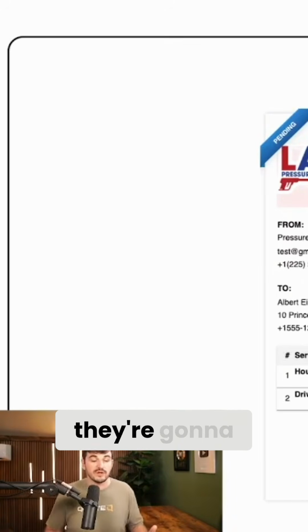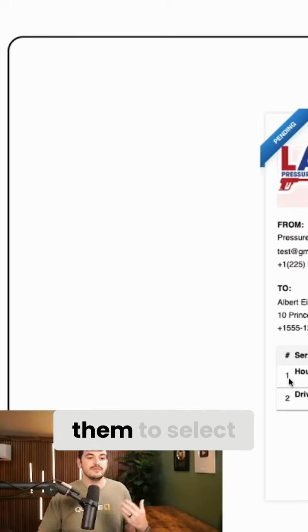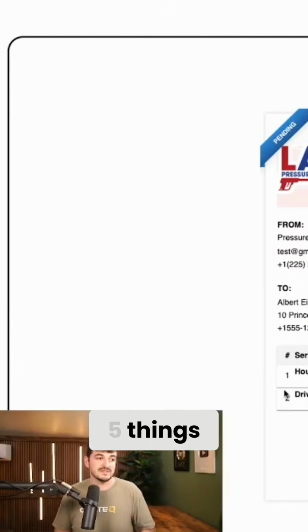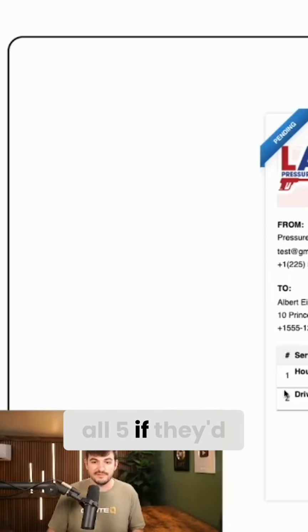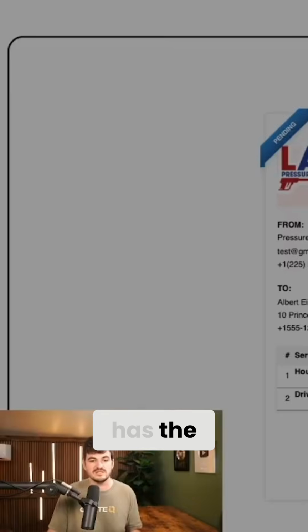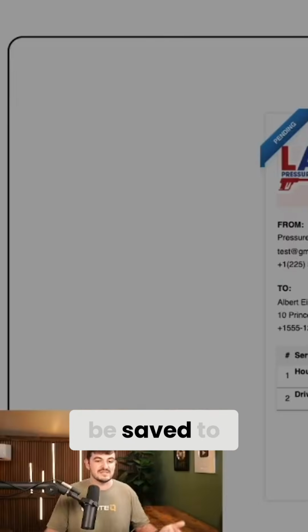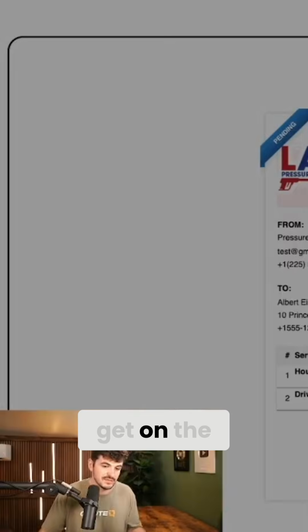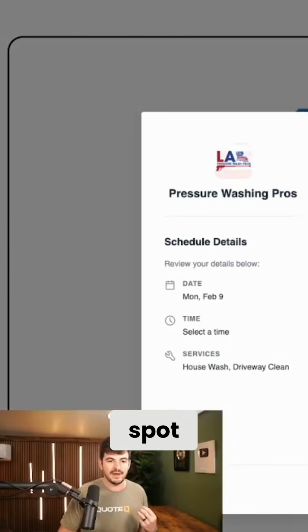Now, when they're given a quote, they're going to be given an options estimate, which is going to allow them to select the options on the estimate that they want. So if they quote themselves on 5 things, they can select 2 things, or they can select all 5 if they'd like. The other thing is, on every single estimate that's accepted, the customer has the ability to sign, which is then going to be saved to the PDF. And once they've signed, it's then going to prompt them to get on the schedule if they'd like, and request a spot on the schedule.